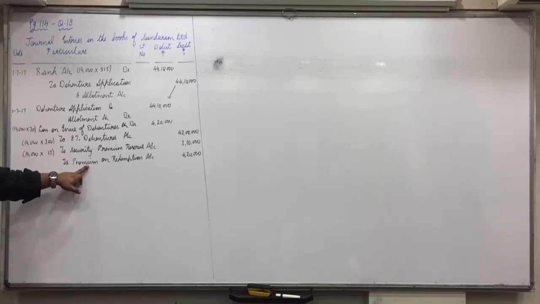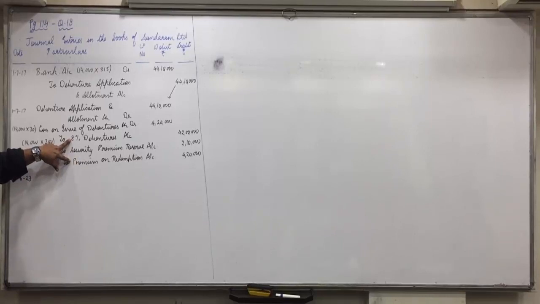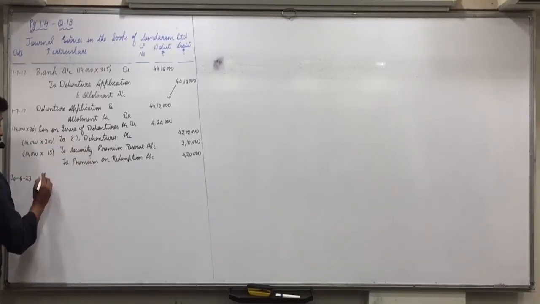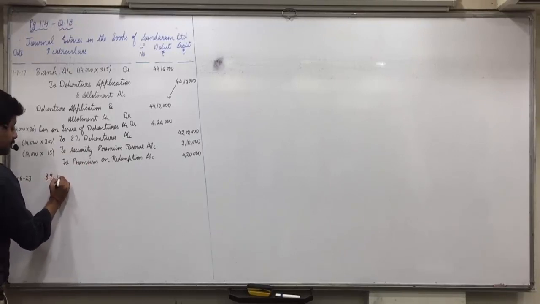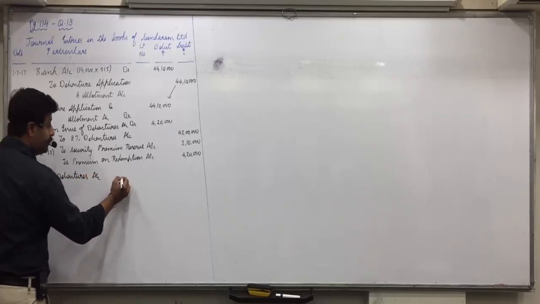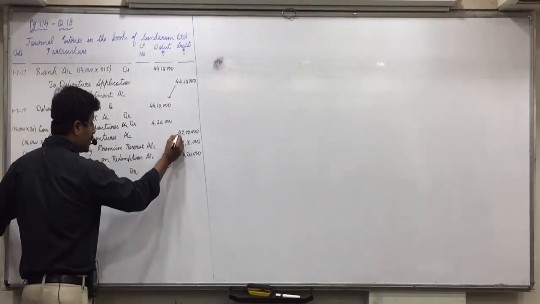Yesterday itself I discussed, the two liabilities are to be closed. Which two liabilities? Debentures and premium on redemption. So 8% debentures account debit with 42 lakhs.